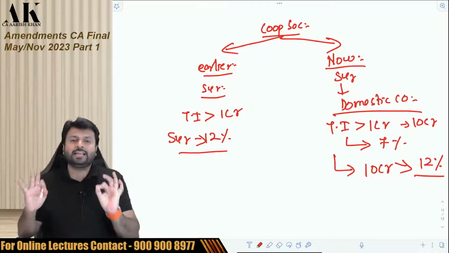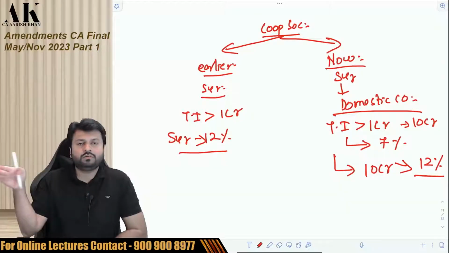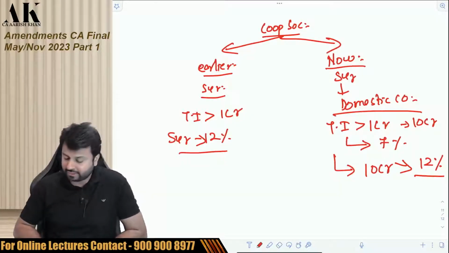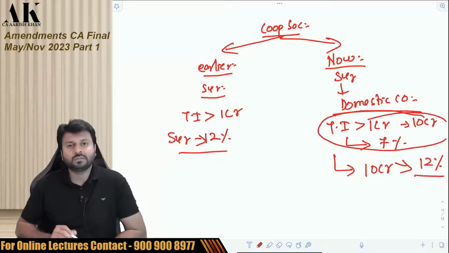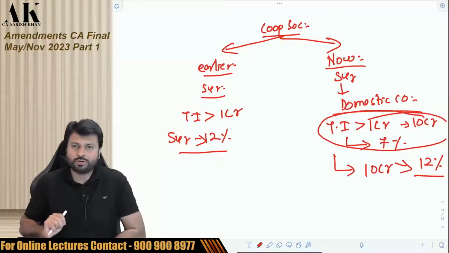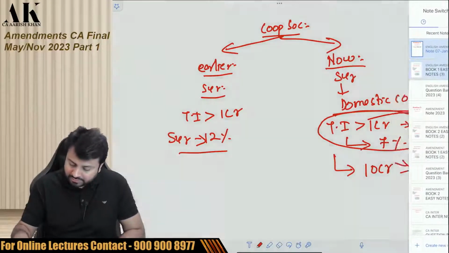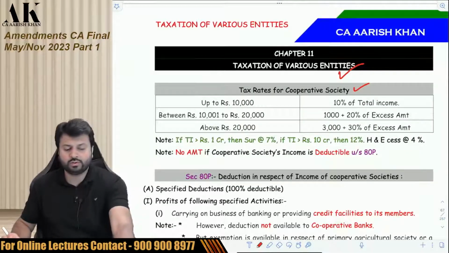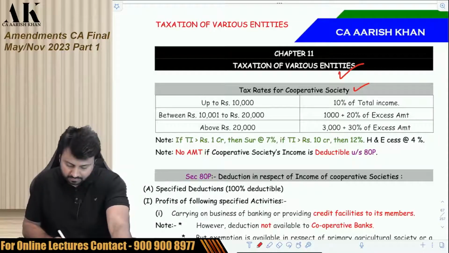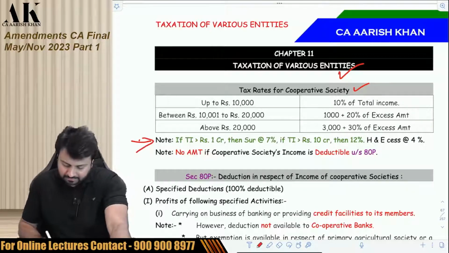This is exactly what they are now mapped with: the surcharge which is applicable for a domestic company. So, okay, there is a relaxation. You can say this is a relaxation. Earlier, between 1 crore to 10 crore, they also used to pay a surcharge of 12%, but now between 1 crore to 10 crore, they are paying a slightly lower surcharge of only 7%. Okay. So this is what this small amendment is over here. Just go through it and then we'll move ahead with the next one. This is the amendment. Okay.